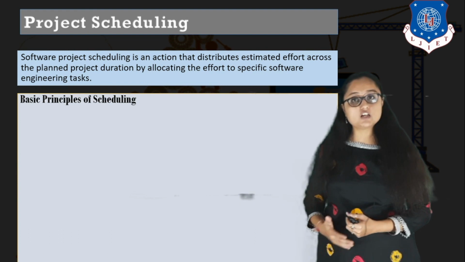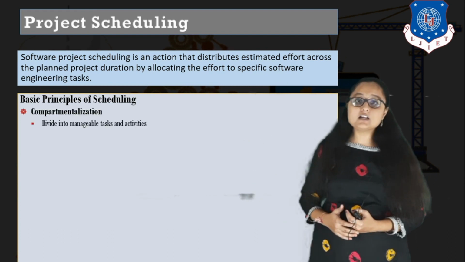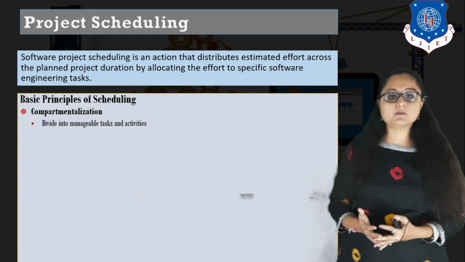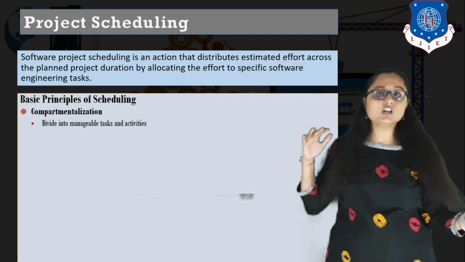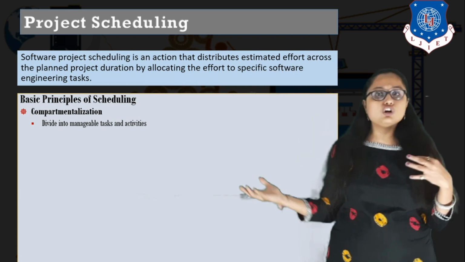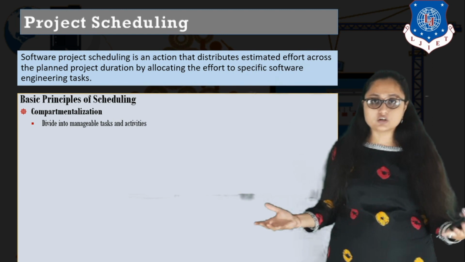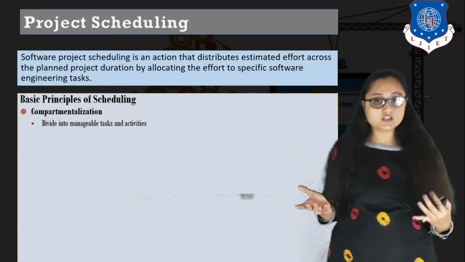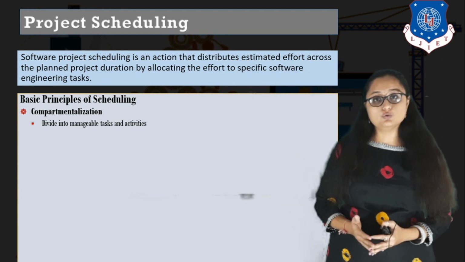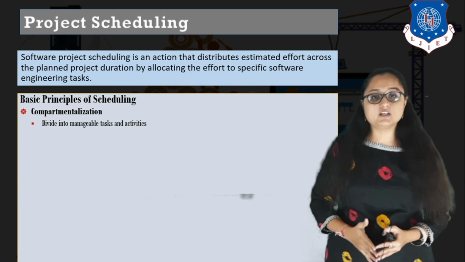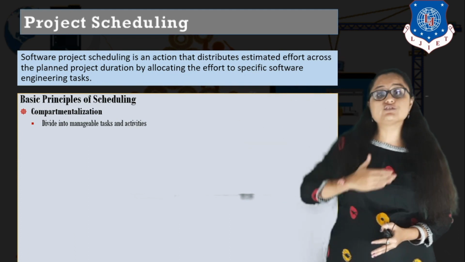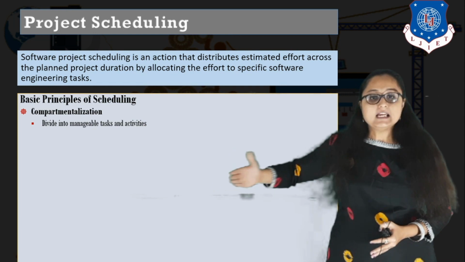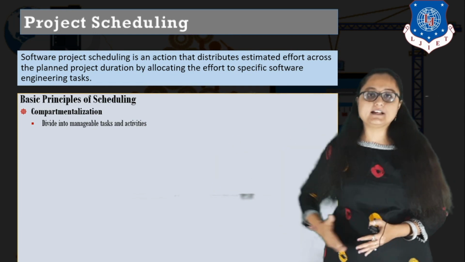Now, there are some basic principles of scheduling. Let us study what are those. The first is compartmentalization. What do you mean by compartmentalization? Now we have a whole lot of activities that are going on in our software project. The first thing that you need to do while deciding the project schedule is you have to divide this whole lot of activities into manageable tasks and activities, right?